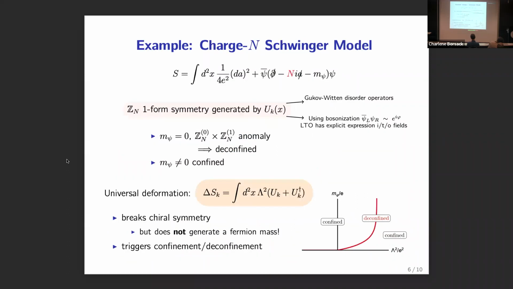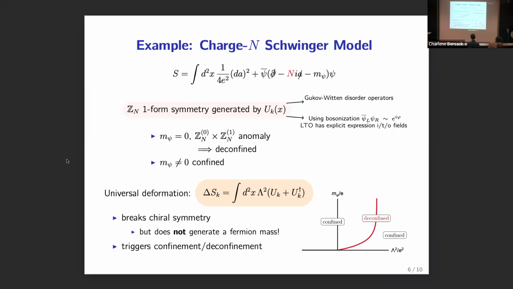So let's go through a simple example in the charge n Schwinger model. So this is 2D QED, U(1) gauge theory with a charge n Dirac fermion. So this has a Z_n one-form symmetry generated by these U_k topological operators. And we can think about them in a couple ways. For example, as Gukov-Witten disorder operators from a more abstract perspective, or also we can think about them very concretely if we switch to the bosonized form of the theory, in which case we can actually write an expression for the topological operators explicitly in terms of the fields. And this is very nice for doing concrete calculations. So that is actually what we do.